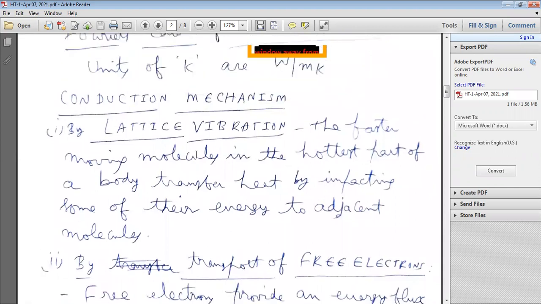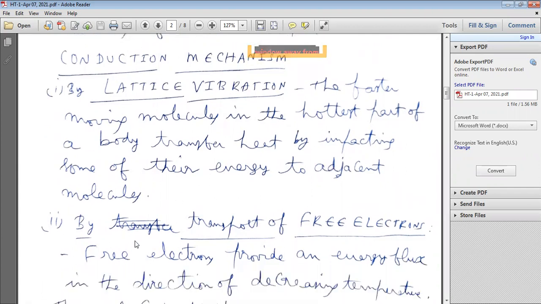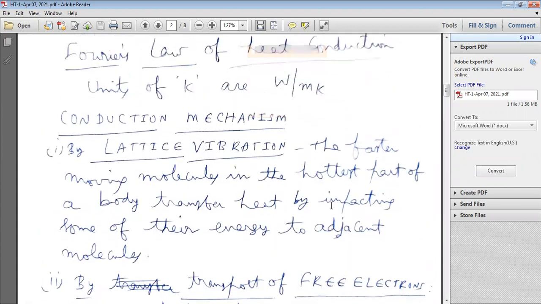Here there are mainly two modes by which heat is transferred from one part of the body to another. First one is by lattice vibration. Second one is by transport of free electrons. Conduction mechanism is a standard 2 marks question: explain the conduction heat transfer mechanism briefly, for 2 marks or sometimes 4 marks.